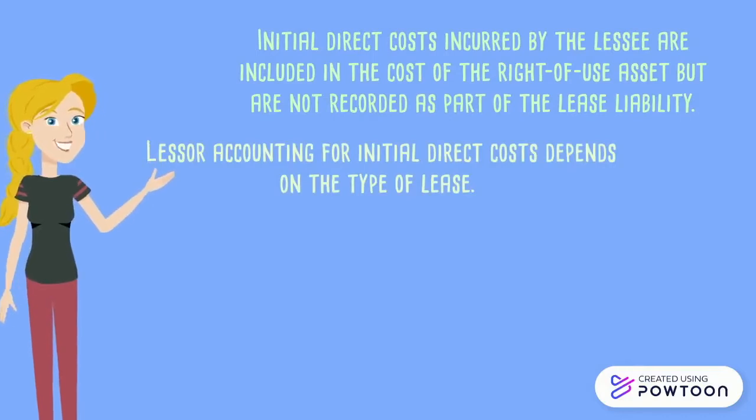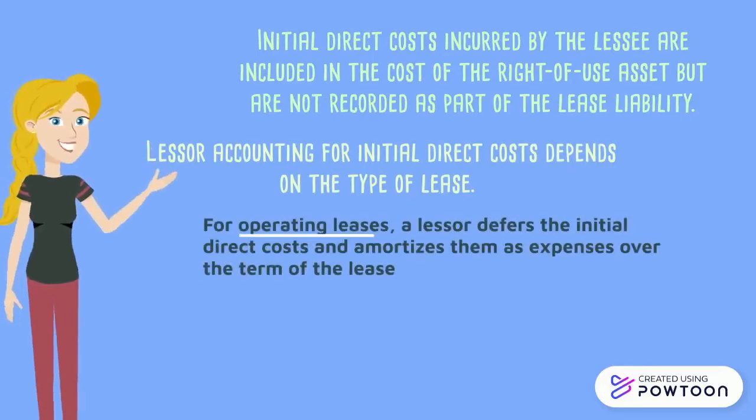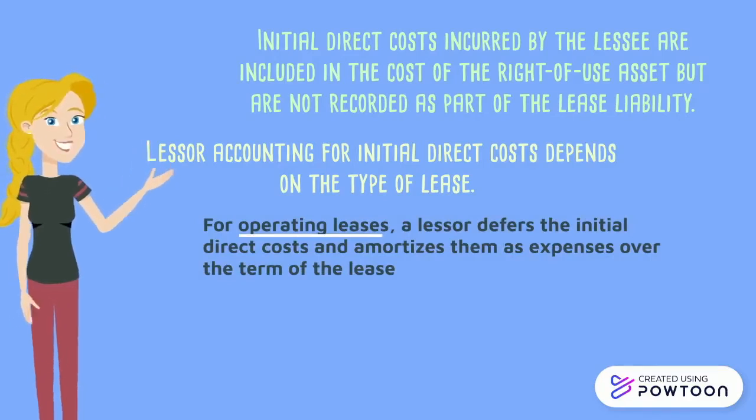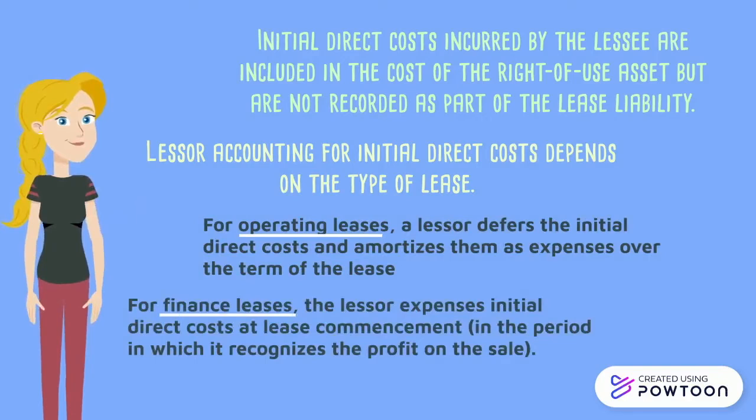Lessor accounting for initial direct costs depends on the type of lease. For operating leases, a lessor defers the initial direct costs and amortizes them as expenses over the term of the lease. And for finance leases, the lessor expenses initial direct costs at lease commencement, in the period in which it recognizes the profit on the sale.